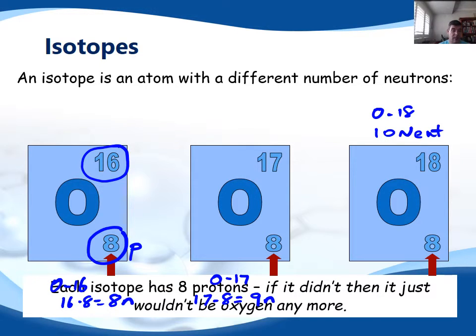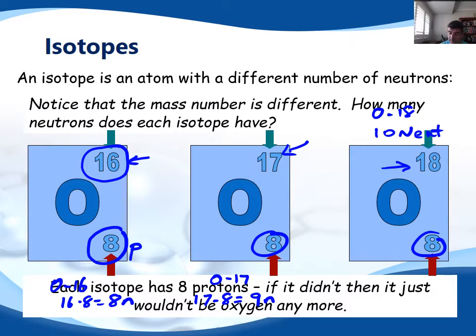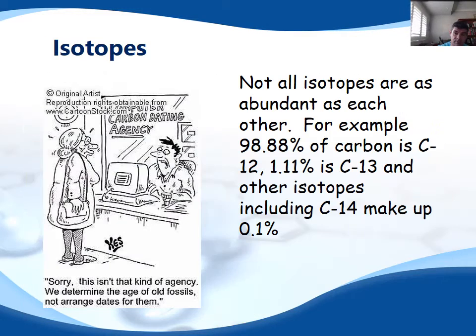So each of the isotopes has 8 protons, because if it didn't, it wouldn't be oxygen anymore. The number that's changing, the number that's important here, is the mass number. And the mass number is showing us that in each of these cases there is an additional neutron than there was in the most common or stable form of oxygen. The difference in the mass numbers, as I mentioned before, is just around those numbers of neutrons.